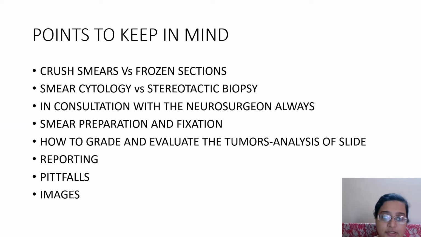In today's lecture, the points that we'll discuss are the difference between crushed smears and frozen sections, and the difference between smear cytology and stereotactic biopsies. A point to remember in any pathological field, be it hemat, histo, or cyto, even in urine examination, is that you need to be in contact with the treating physician or the surgeon, because a lot of times morphology is overlapping and confusing.